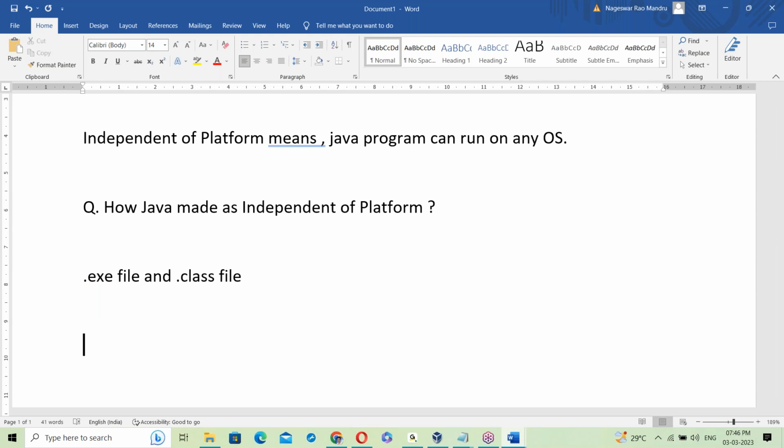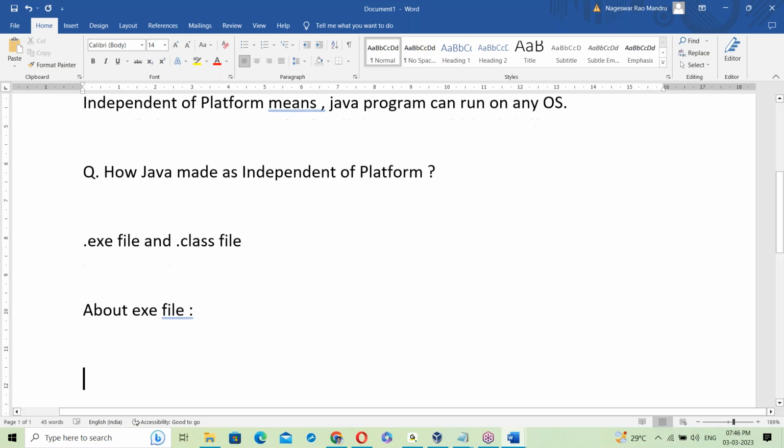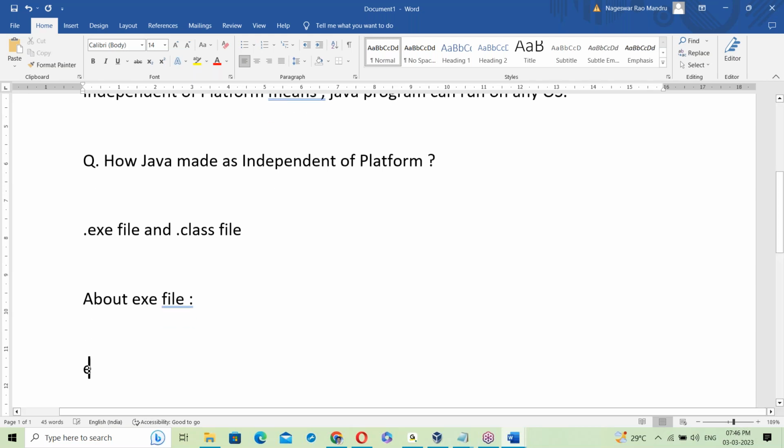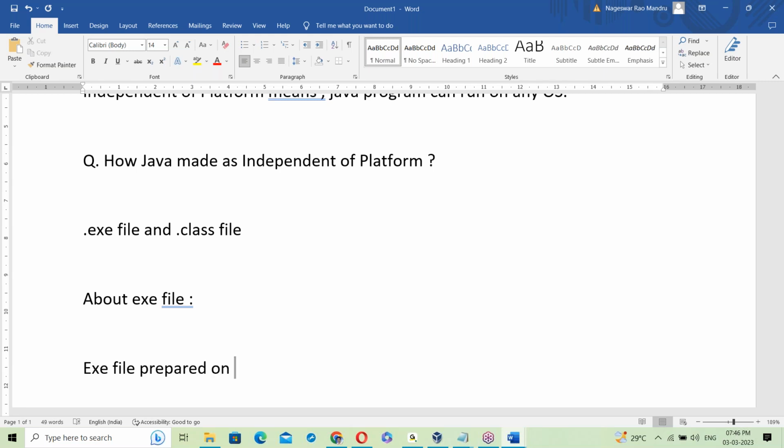First of all, about the exe file. Here is a question for you. Suppose an exe file is prepared on Windows OS. Can I run it on Linux OS?